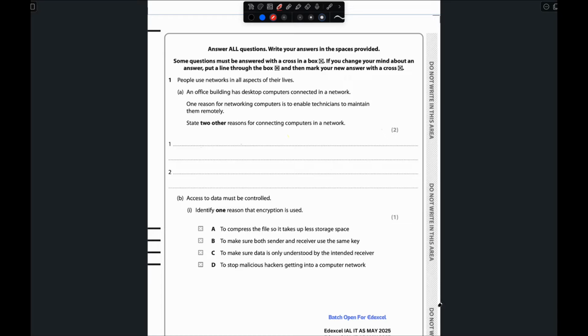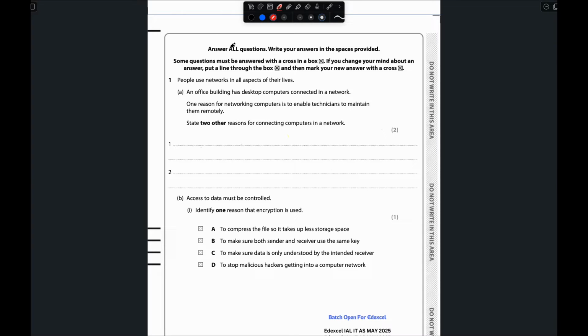So let's continue with question number 1: people use networks in all aspects of their life. An office building has desktop computers connected in a network. One reason for networking computers is to enable technicians to maintain them remotely. State 2 other reasons for connecting computers in a network. Why do we want to connect our computers to the network? There are many reasons, so that we can communicate with our friends and family through email and social media, so that we can access the internet.